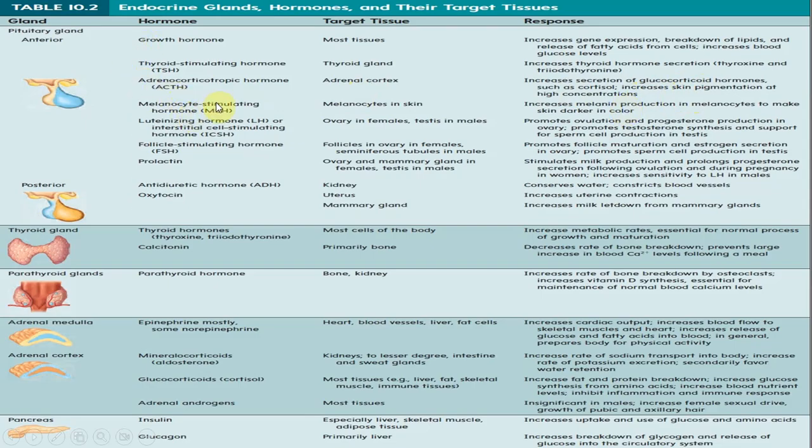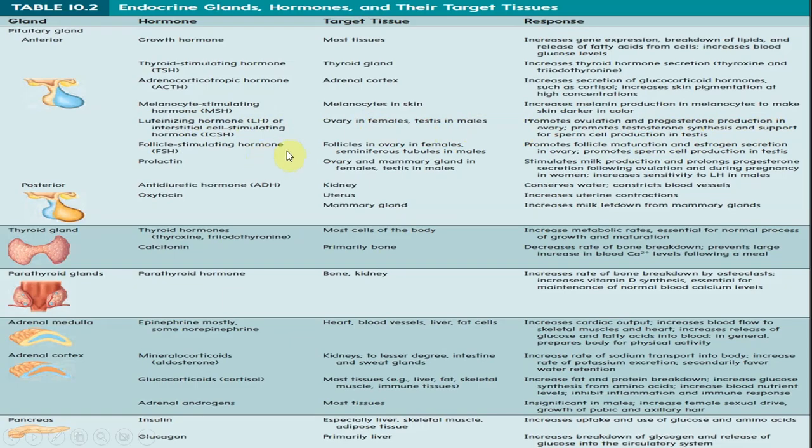MSH, melanocyte stimulating hormone. Melanocytes obviously are in skin, which provide that particular pigmentation that you have in your skin, right? Then you have luteinizing hormone. Naturally, it would act on the ovary in females and the testis in males. This promotes ovulation and progesterone production in the ovary, promotes testosterone synthesis and support for sperm cell production in the testes.